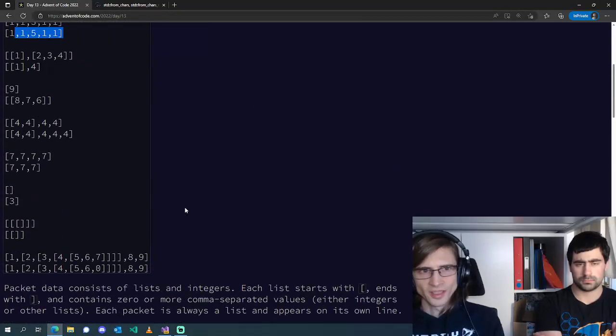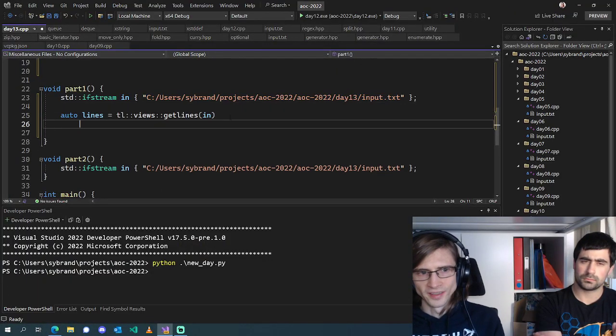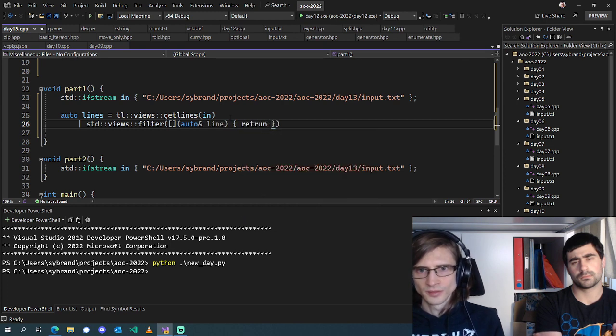So I guess that looks something like getlines, piped into views filter on, return line is not empty.